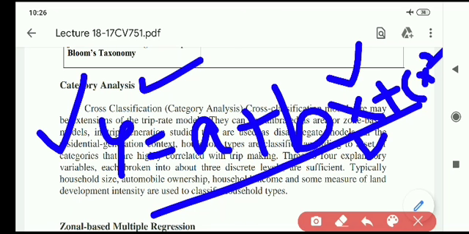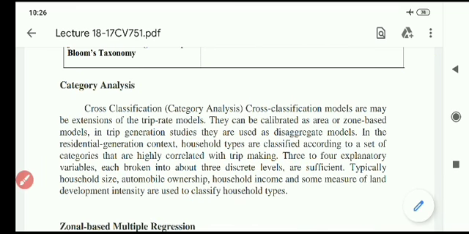If we consider one residence or one household, these independent variables are again categorized, cross classified and subdivided, like number of trips to the office, number of trips to the government office, number of trips to the shops, number of trips to the market, and income level.